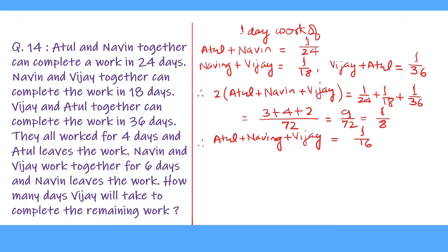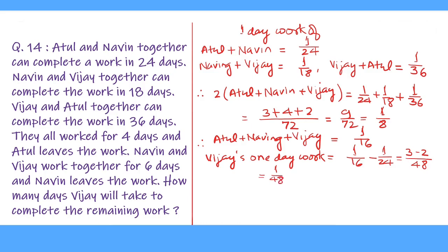Now, at the end, Vijay alone completes the work. So, we should find out Vijay's alone work. Vijay's 1 day work equal to 1 upon 16 minus 1 day work of Atul and Naveen, and that is 1 upon 24. LCM of 16 and 24 is 48. 16 divides 48 for 3 times and 24 for 2 times. So this is equal to 3 minus 2 is equal to 1 upon 48 of the work which Vijay alone can do in 1 day.